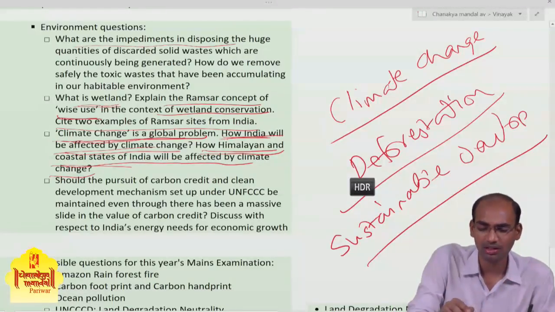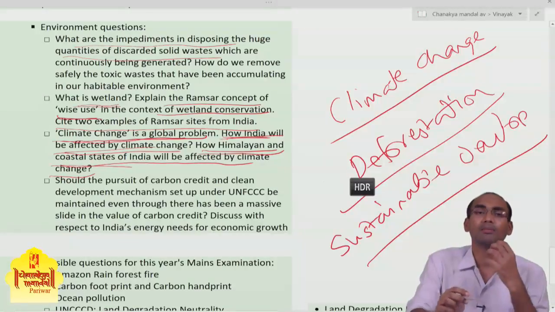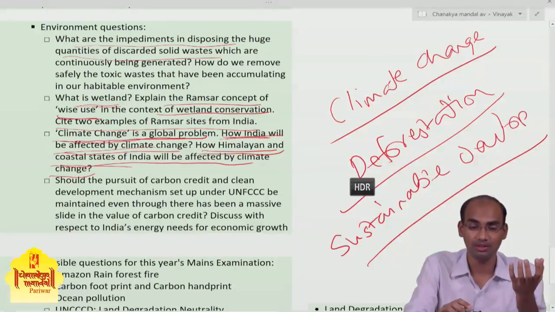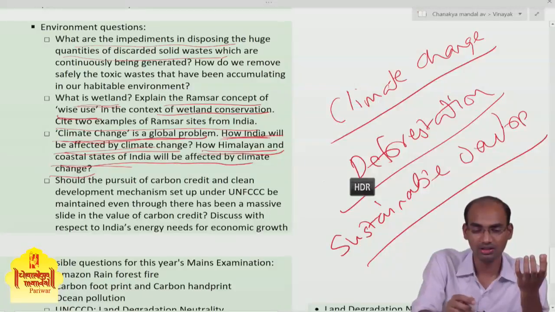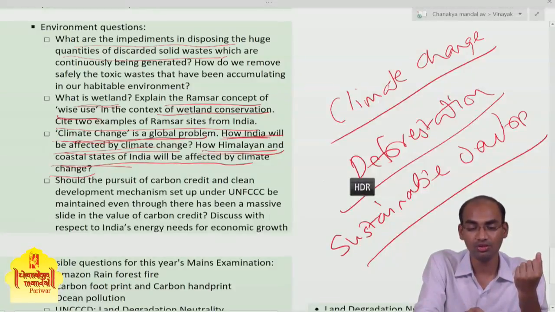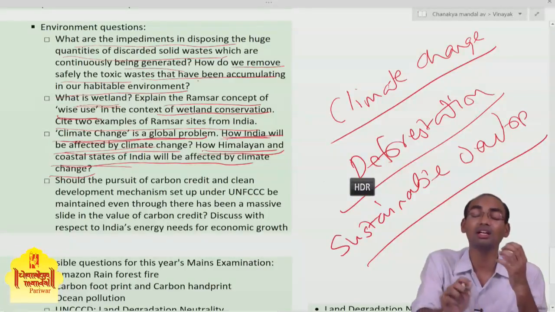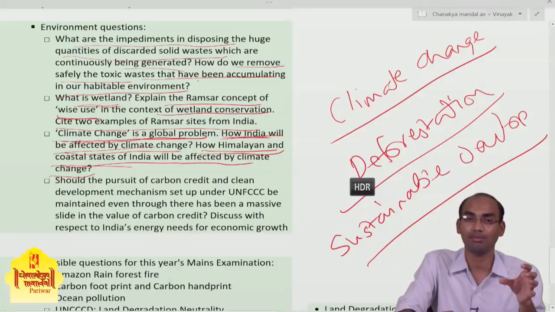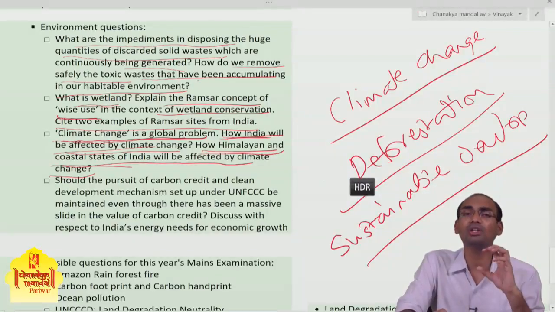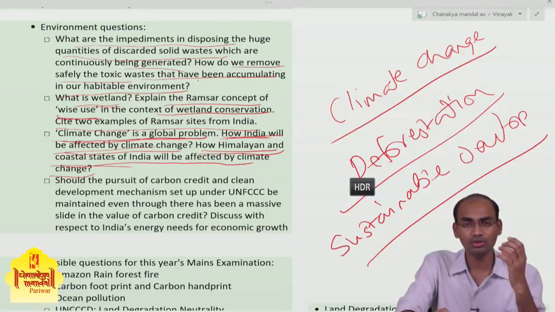Now there's one question regarding the problem of solid waste management. What are the impediments in disposing of huge quantities of discarded solid waste which are continuously being regenerated, and how do we safely remove the toxic waste that has been accumulating in our habitable environment. So the issue of solid waste management. You have to enumerate various reasons for it.